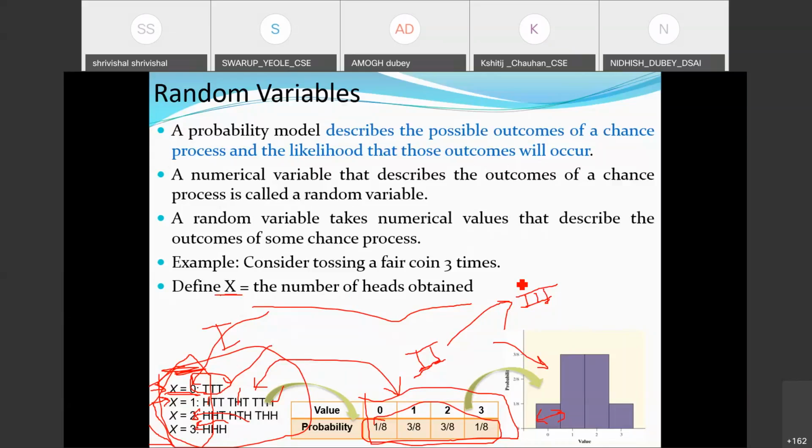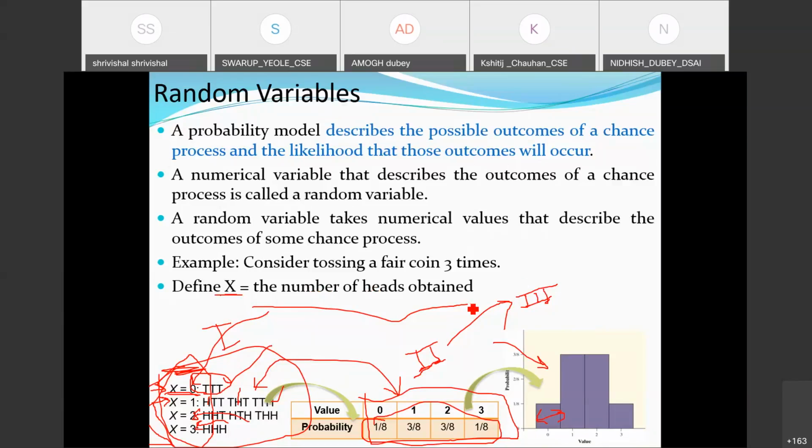So once I go for a three coin toss, if I'm precise in terms of head count, I could define four events. One event could be where zero heads will appear. Another event could be where only one head appears. Another, only two heads will appear. Another, where three heads appear.